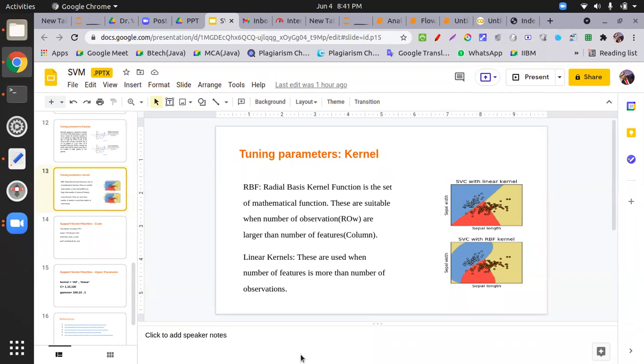Yes, please ask. Sir, when we do feature scaling for classification datasets, what I understood was that we try to scale all the columns to the same level. So, sir, why do we not do it for the output? Because the output is already in classes of 0, 1, or 2, while other columns are in a higher range.